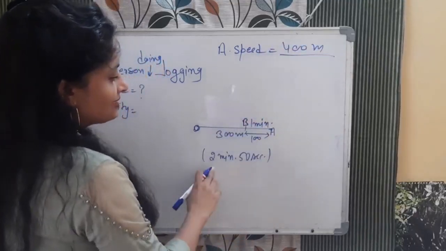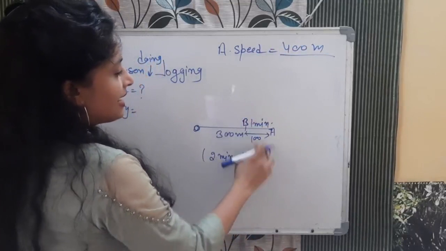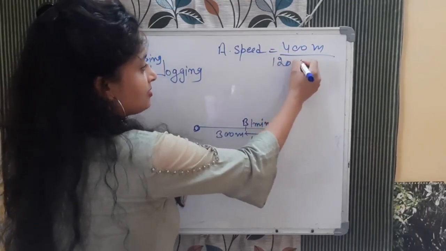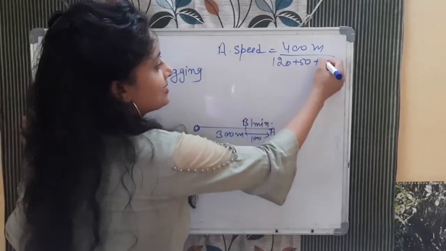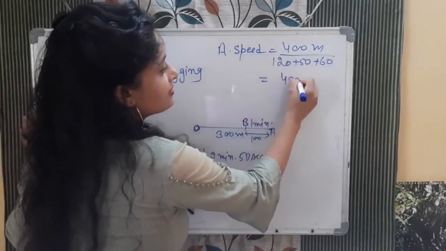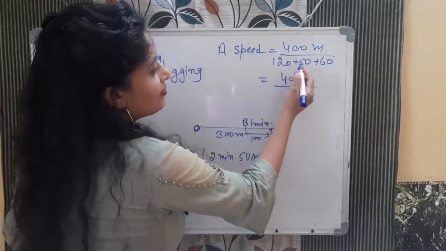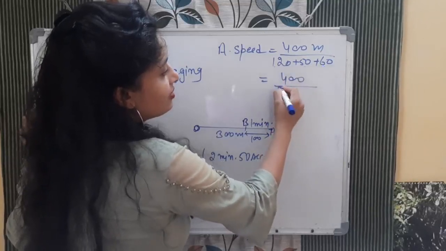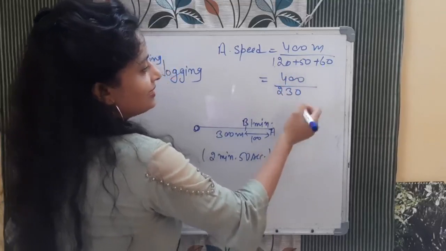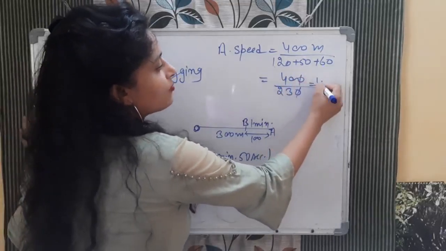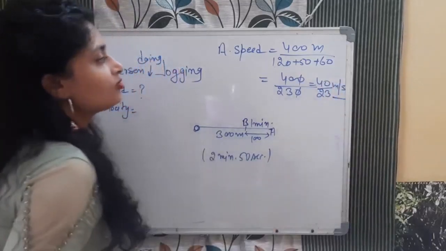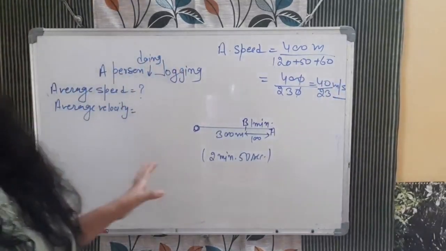firstly it was 2 minutes 50 seconds and 1 minute. So 2 minutes, what will happen? 120 seconds plus 50 seconds plus 1 minute, 60 seconds. So what will be this? 400 divided by 110, and then it will be 230. Yeah, 230 seconds. So it will be like this: 40 divided by 23 meter per second. This is what bacha, this is average speed, total distance by total time.